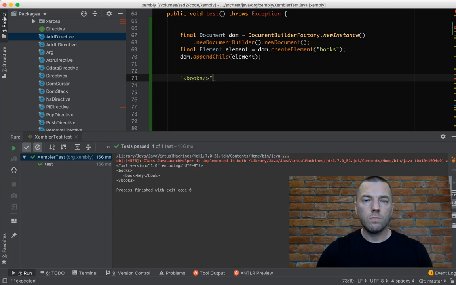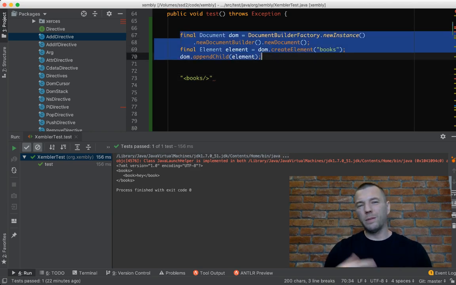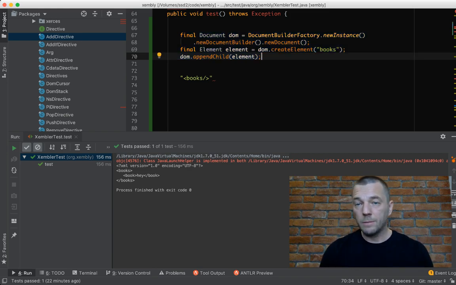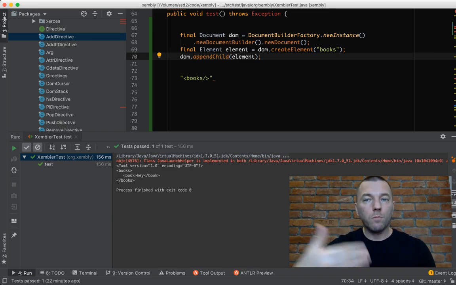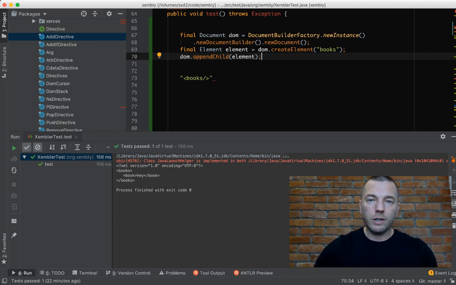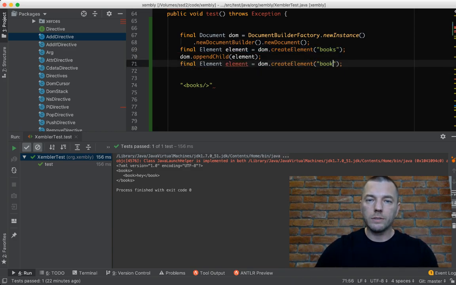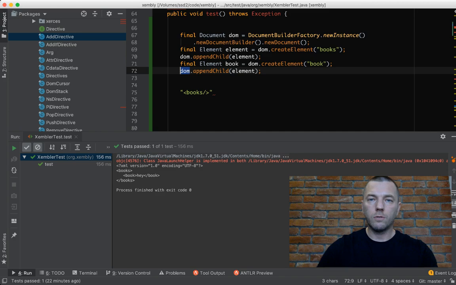You see, there are 3 lines of code, pretty complex and messy, if you ask me. It looks like too much to me. And then if you want to add more elements to the document, let's say we want to add a book, we create a book element. Then we append it to books, books append book.